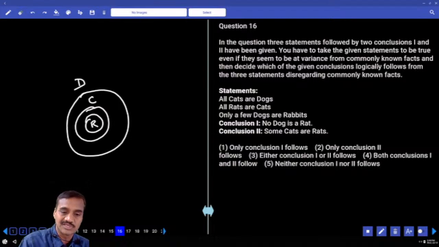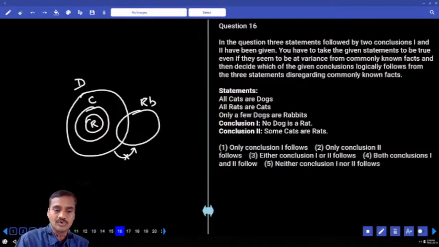Only a few dogs are rabbits. Only some of the dogs are rabbits but not all. No dog is rat. That is definitely true or false? That is false because all rats are dogs, some dogs are rats is true, no dog is a rat is false. Some cats are rats, that is definitely true. And so what is your answer? Only two, choice two, question number 16.